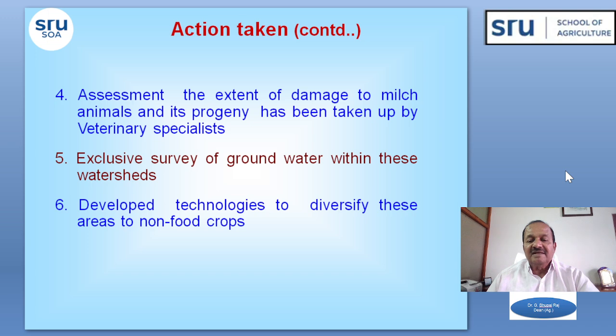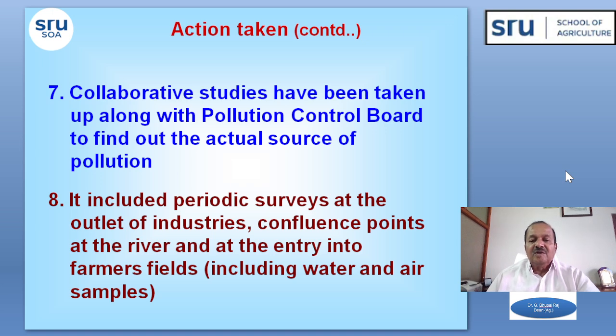We have developed some technologies to diversify these areas into non-food crops instead of vegetable crops and crops which are harmful to milch animals and human beings. So we have suggested that we raise non-food crops in these areas with this polluted water. Collaborative studies have also been taken up along with the State Pollution Control Board to find out the actual sources of pollution. What are the sources of the pollution? Which are the pollutants let into the Musi River? We have taken the help of the Pollution Control Board to identify such areas.